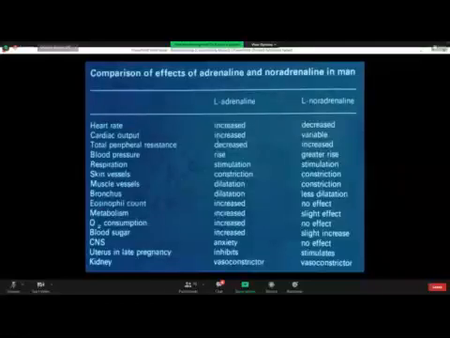So the uterus in late pregnancy: movements are inhibited with adrenaline and stimulated with norepinephrine. Now, the renal blood flow in both cases, with adrenaline and noradrenaline, both of them get vasoconstricted.